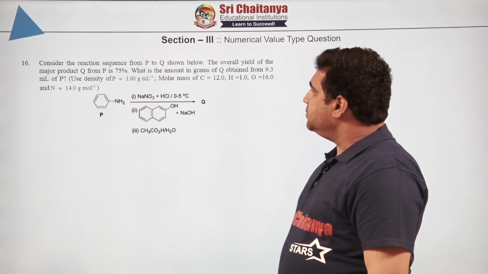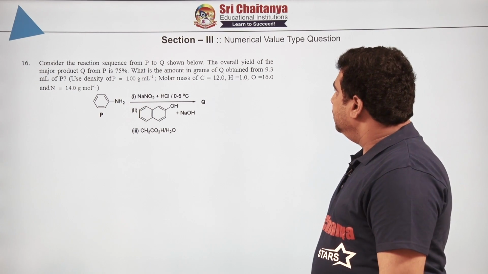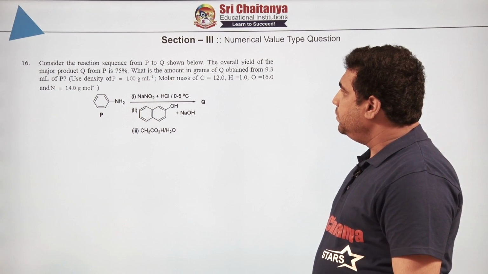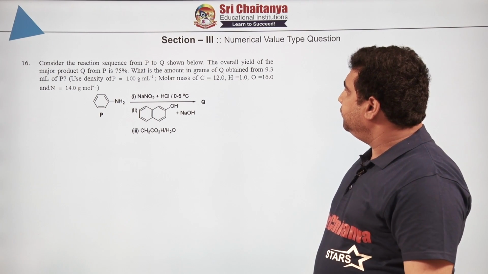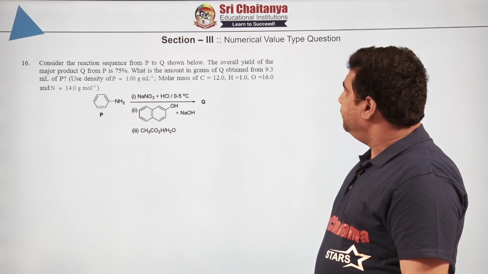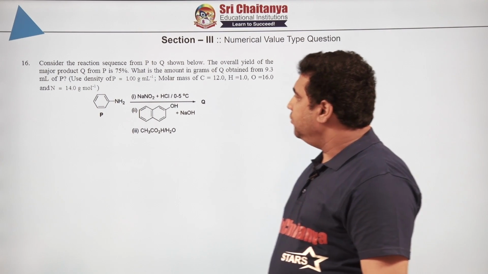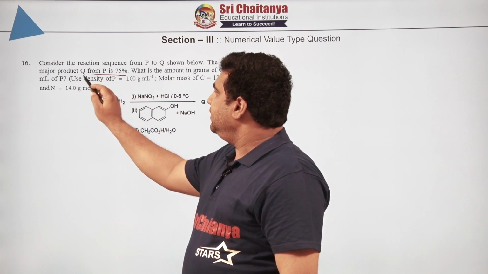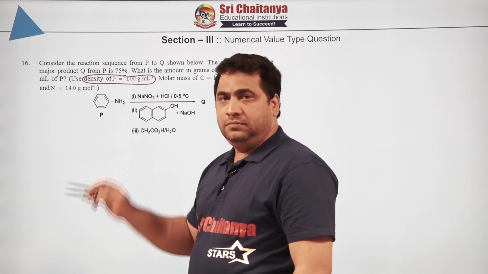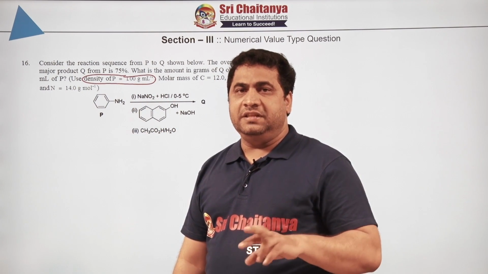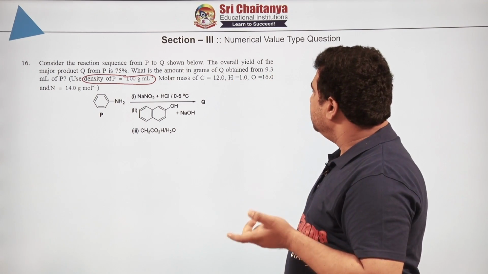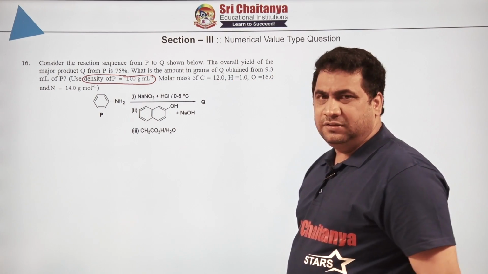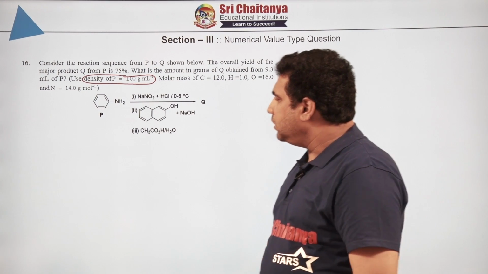Consider the reaction sequence from P to Q. The overall yield of the major product Q is given. This is a very easy question. What is the amount in grams of Q obtained from 9.3 ml of P? The density of P is taken as 1, because if the density changes, the mass and volume relationships are different. Molar masses of carbon, hydrogen and oxygen are given. So this is a very easy question of organic chemistry.